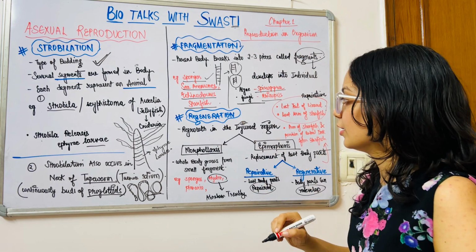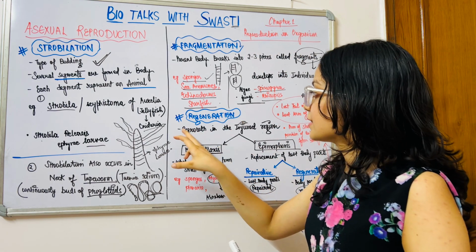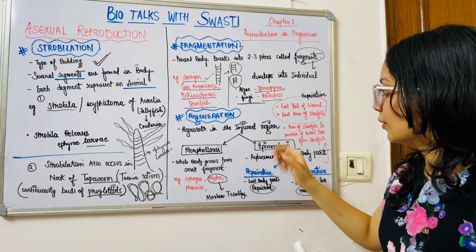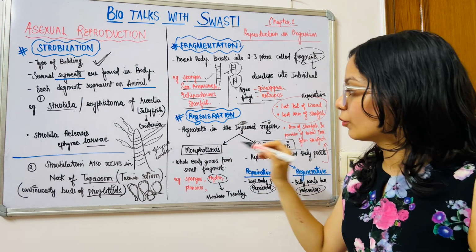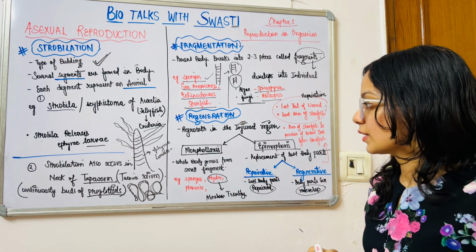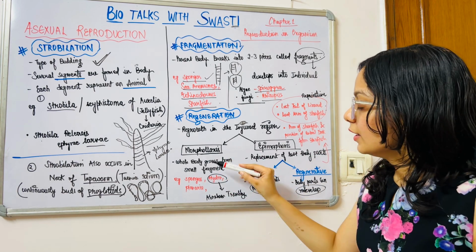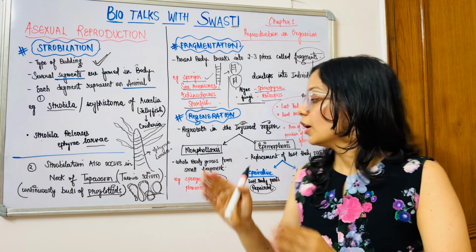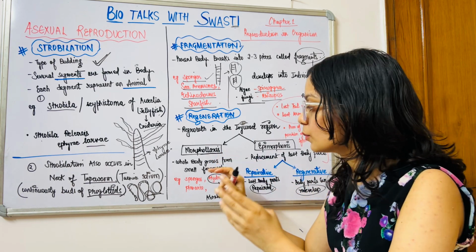Next is regeneration. Now regeneration is the regrowth in the injured region. And regeneration is of two types, that is morphollaxis and epimorphosis. Now what is morphollaxis? In morphollaxis, the whole body grows from a small fragment.